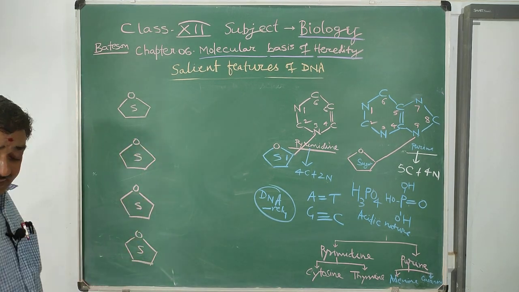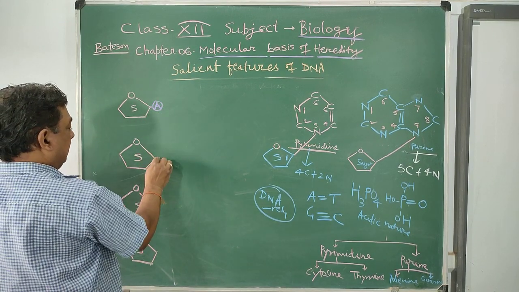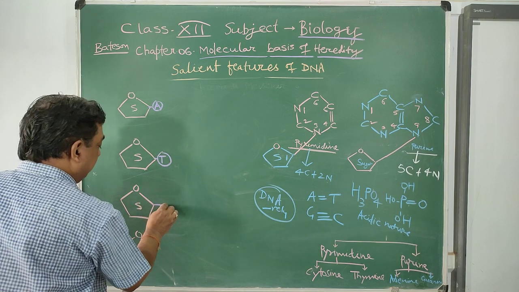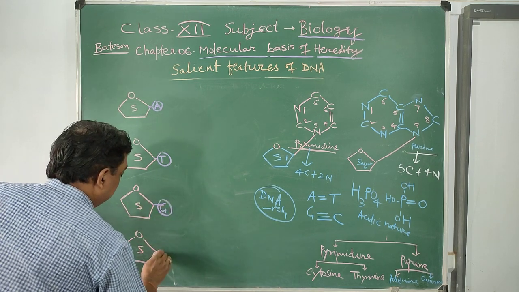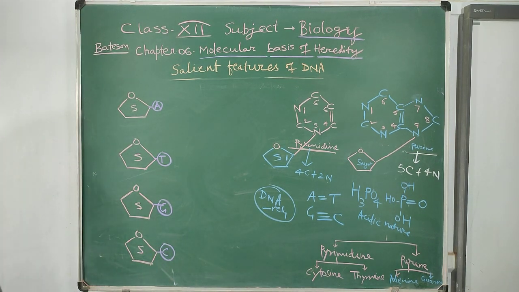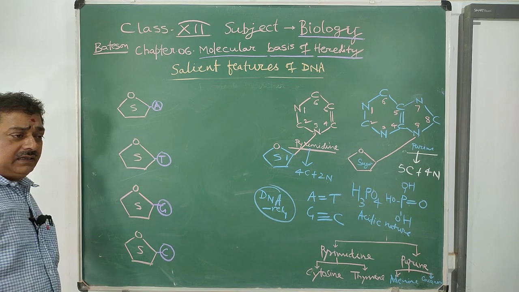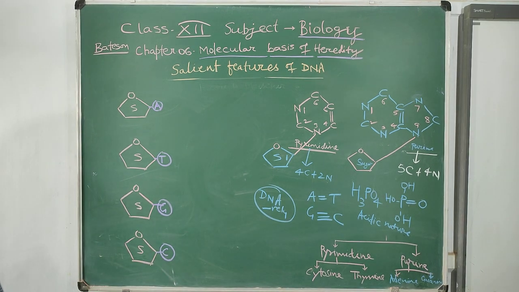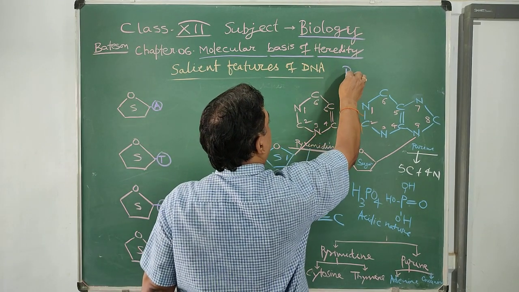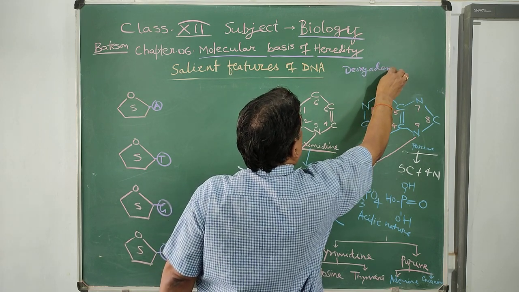Each sugar is joined with a nitrogen base: adenine, thymine, guanine, cytosine. So there are 4 types of nucleotides on the basis of the nitrogen base. When adenine is joined, the nucleotide is called deoxyadenylic acid.